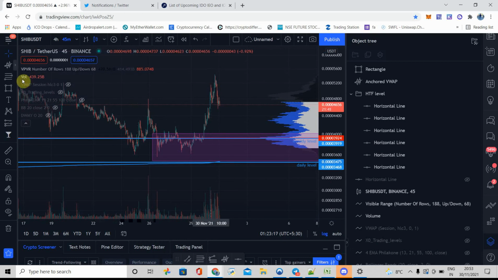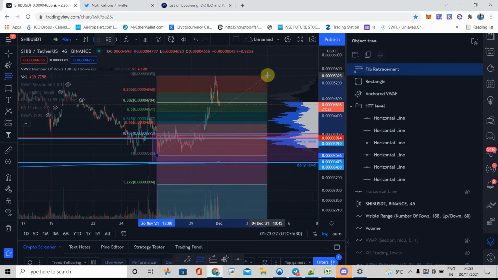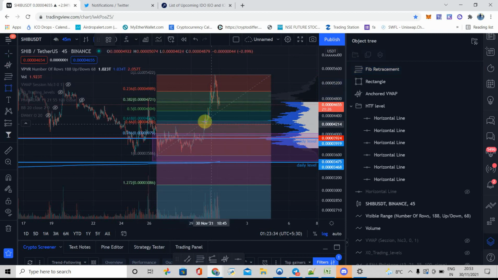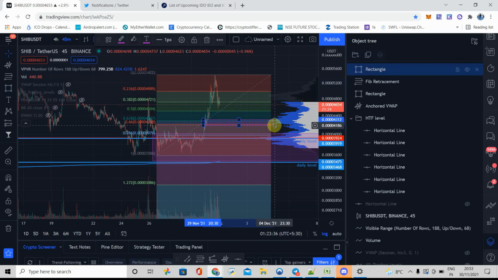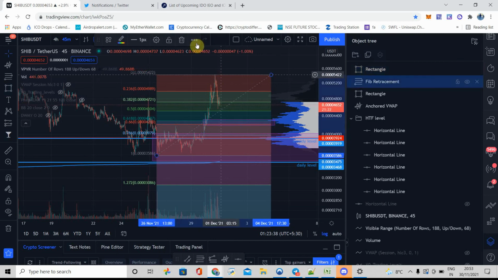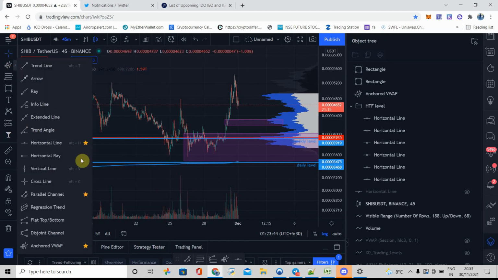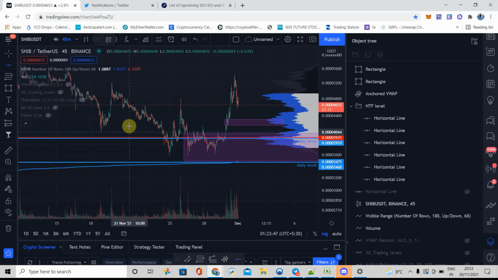What I can do here, in the lower time frame, I will draw the Fibonacci retracement from the start of the trend to this point, and the 61.8 region is around this level. And let me see if I can find any other confluence around this region or not. I think we have some confluence around this region on lower time frame.